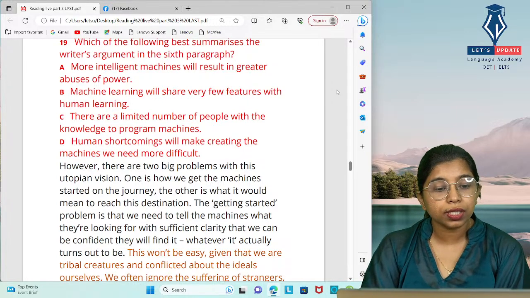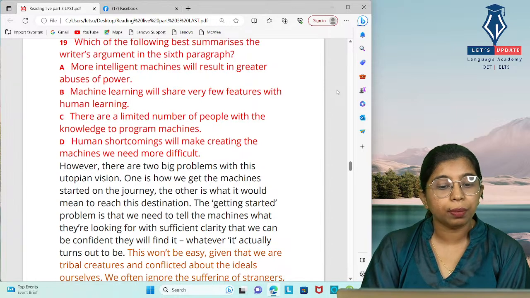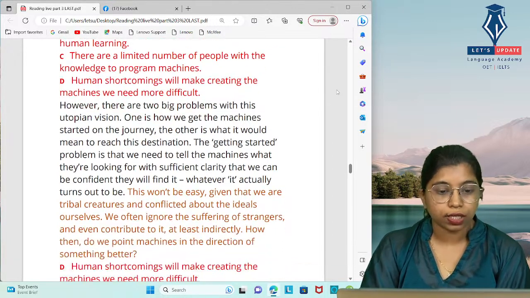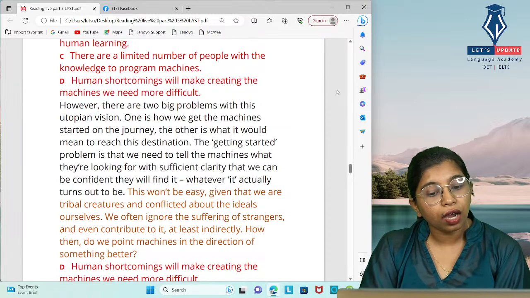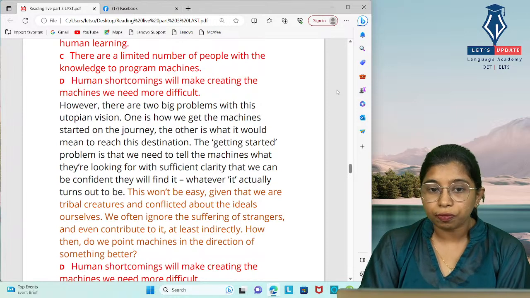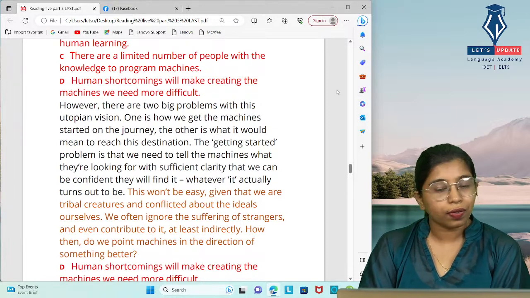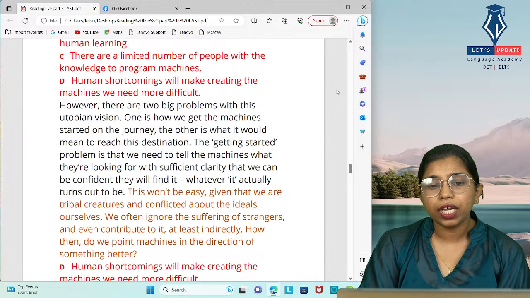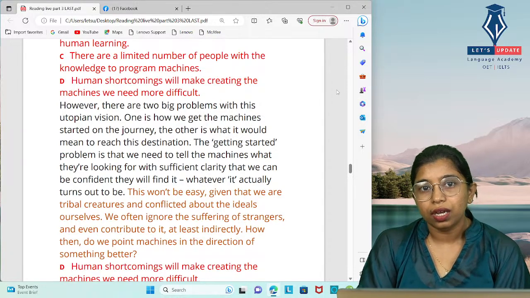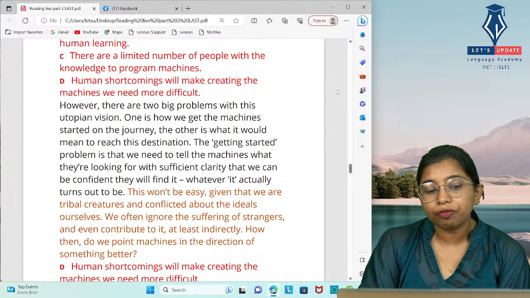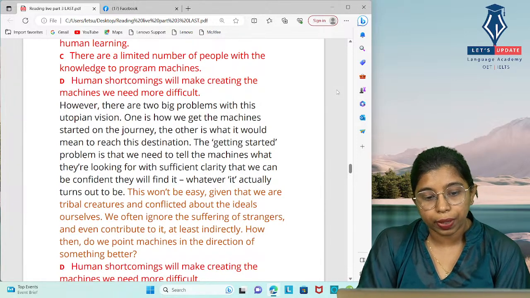And the last one is human shortcomings will make creating the machines we need more difficult. Yes, because we have a lot of different values according to different groups of people. The beliefs are different, the traditions are different, the cultural values are different, and we have many things that are different from each other. So it creates a conflict in their views as well.